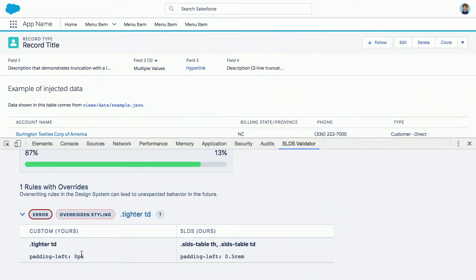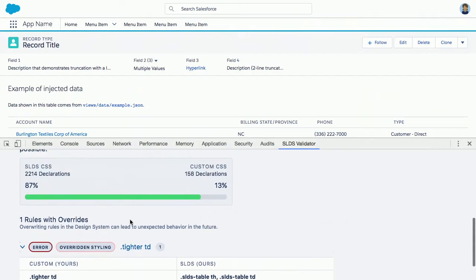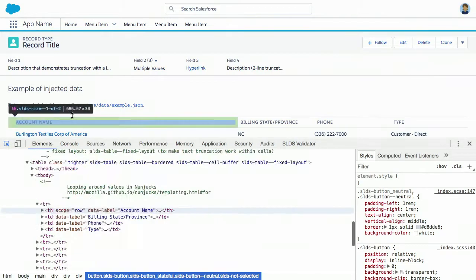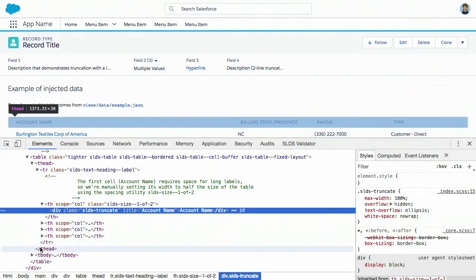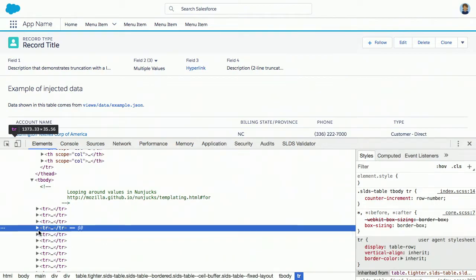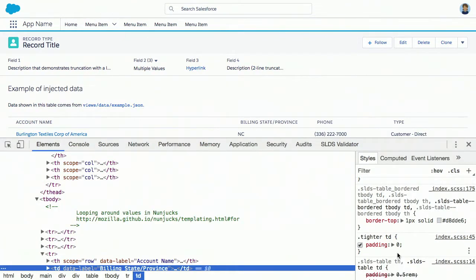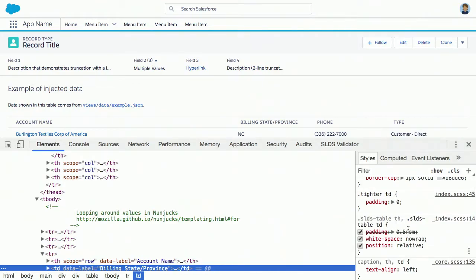We have this little tighter class, and it actually overrode a property from the design system. So if I head over to my elements here and I inspect the table, I'll look at the actual TD here, and we can see, indeed, that it is overwriting our SLDS padding there. Maybe I make it a little bigger for y'all. There we go. So it's being overwritten with this.